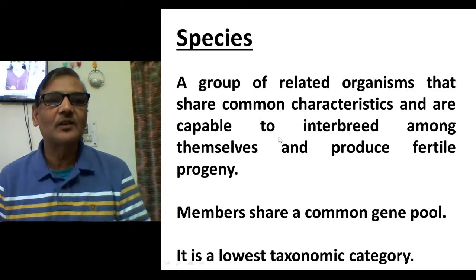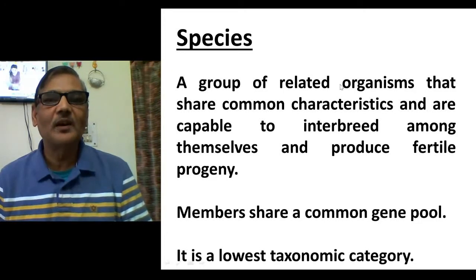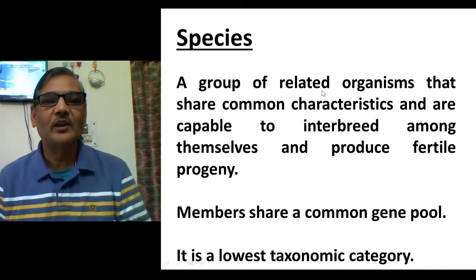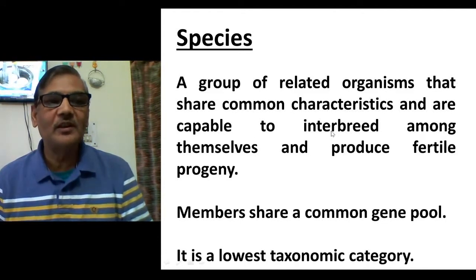A species is a group of related organisms. All those organisms which belong to a species are genetically related to each other. They are a group of individuals which share common characteristics, morphologically or genetically, and they are capable of interbreeding among themselves.